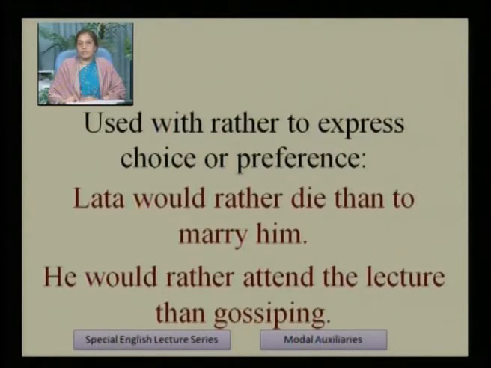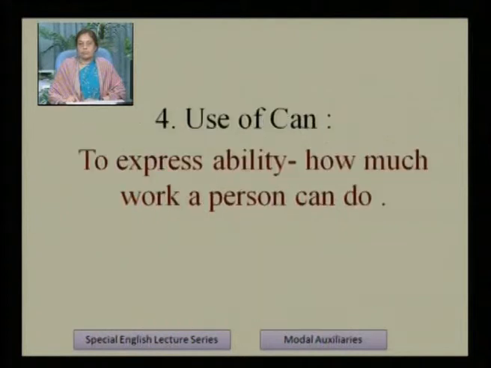So in these types of sentences, would is used. Use of can. The next modal verb is can. We will see the uses of can, how can is used. Can is a well-known modal verb, especially when we have to express ability, how much work a person can do, can perform. In these circumstances, we have to use can.